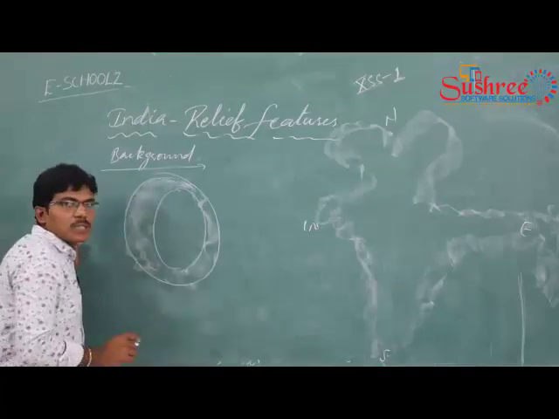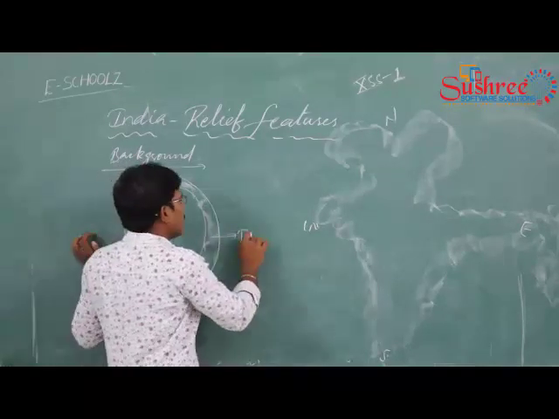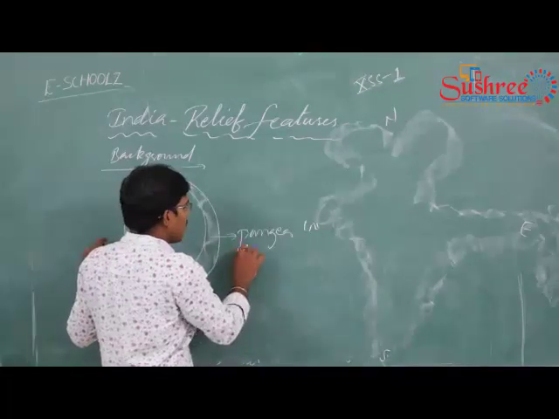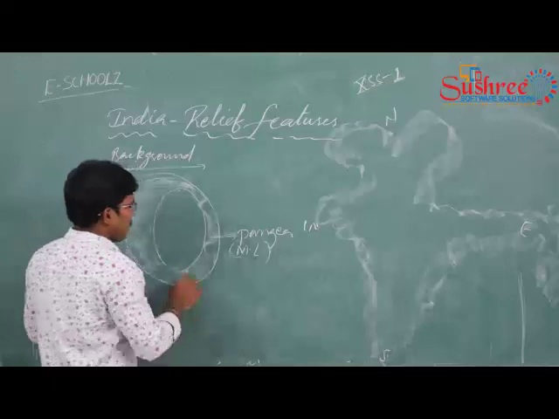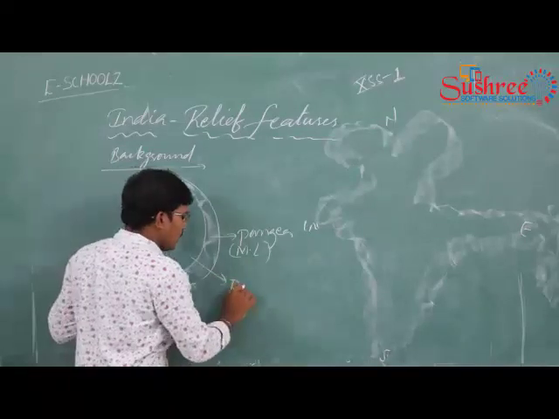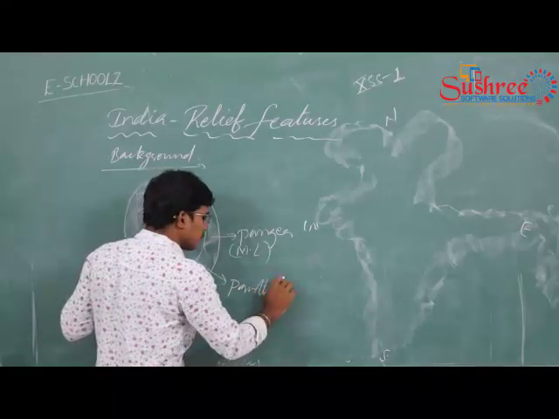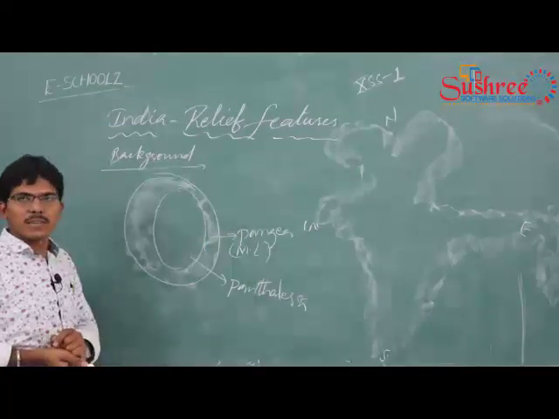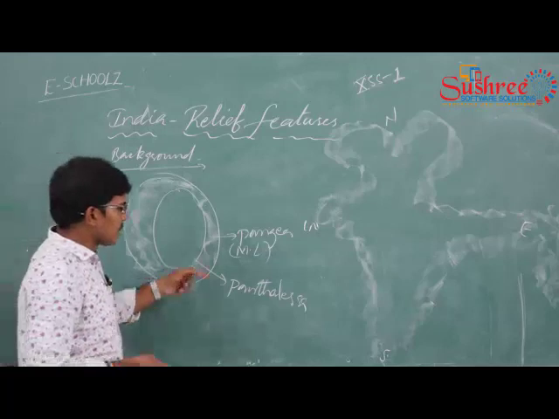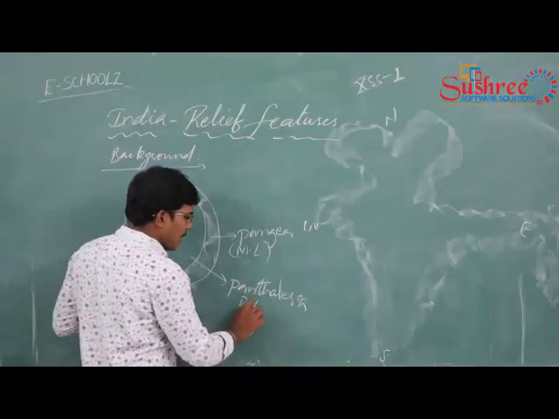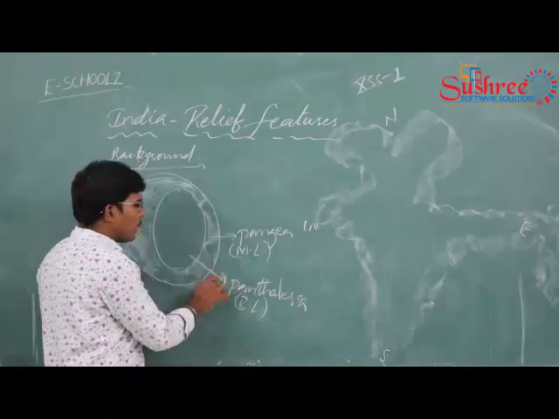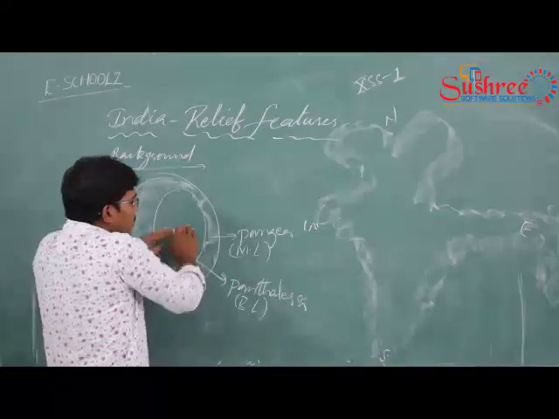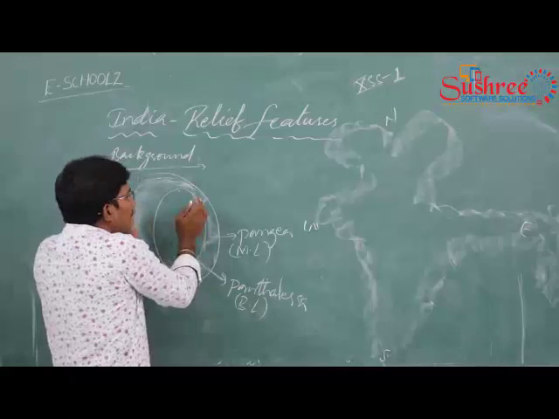This is Pangaea, the motherland, and this is Panthalassa. Panthalassa is called the baby line because it is surrounded by Pangaea.